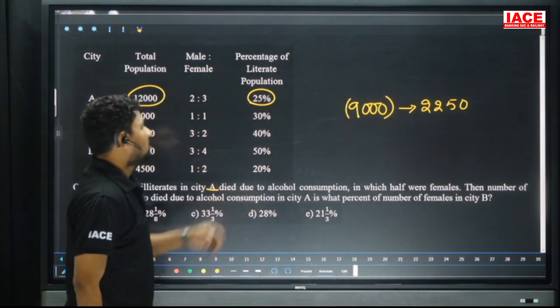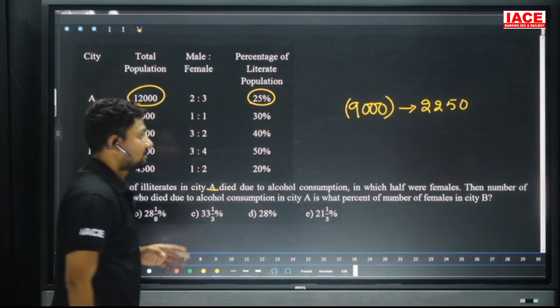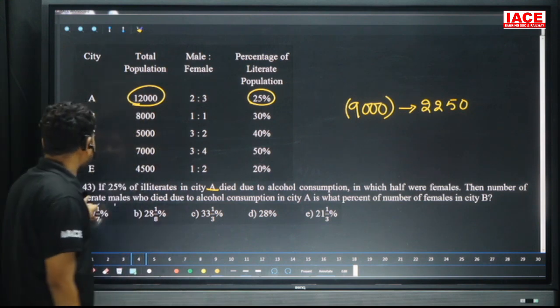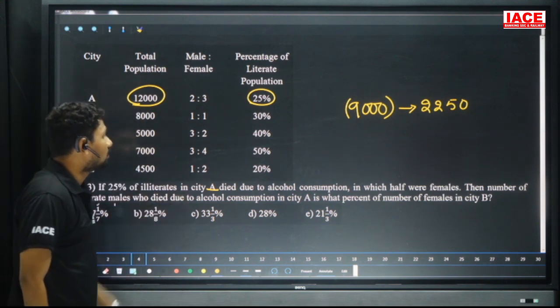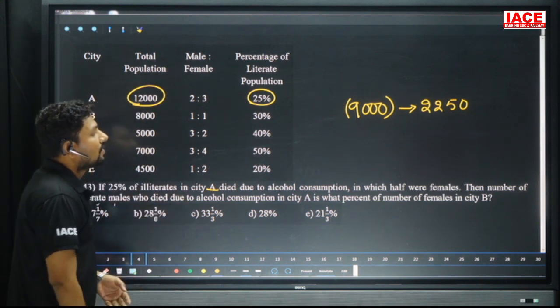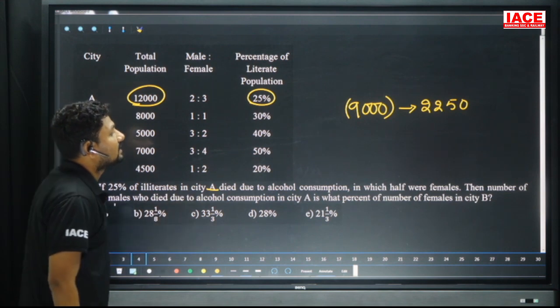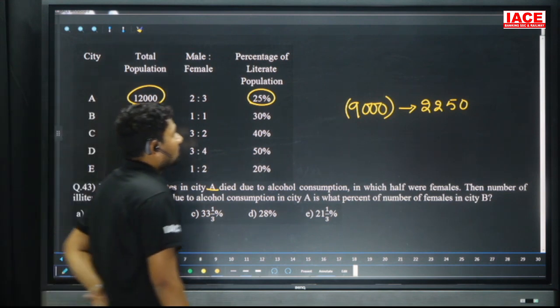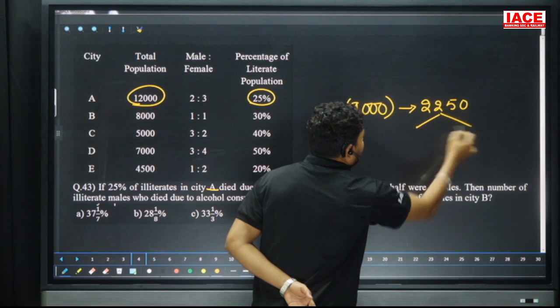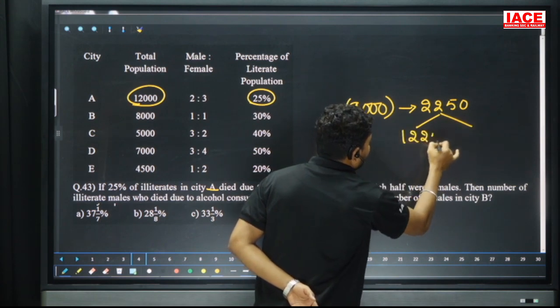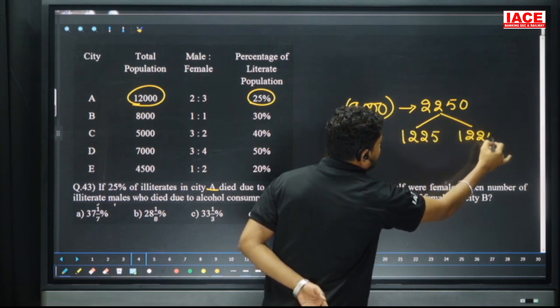Of those, half were females. The number of illiterate males who died due to alcohol consumption in city A is what percentage of the number of females in city B? So 2,250 splits into 1,125 and 1,125, males and females.